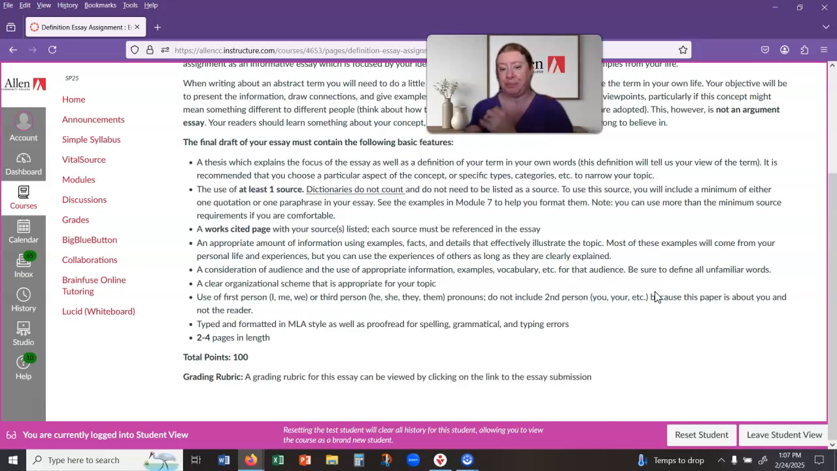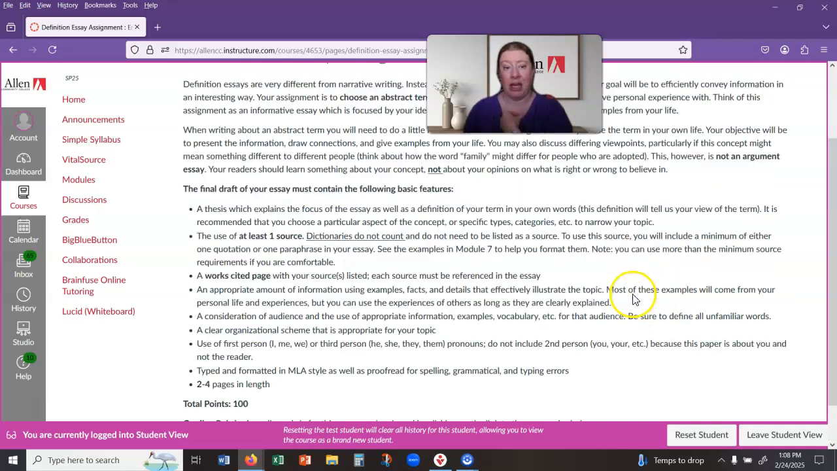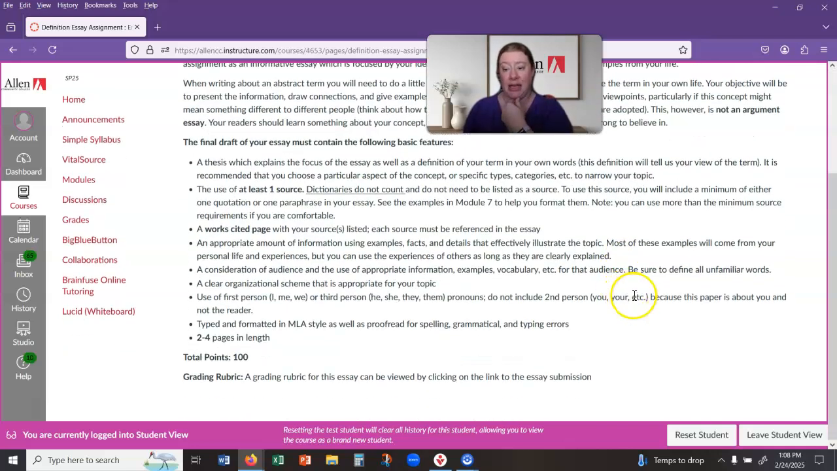And then of course you can use first person personal experience if you want to, but the main point of the essay is being able to break down and provide examples and illustrate the topic and that kind of thing. So that's what you're doing with this essay. Again, final draft of the essay is what you're submitting in this unit. If you have questions, make sure that you are sending me an email.